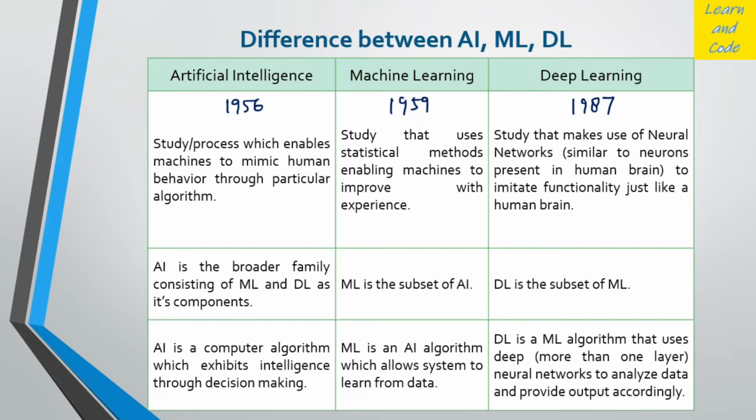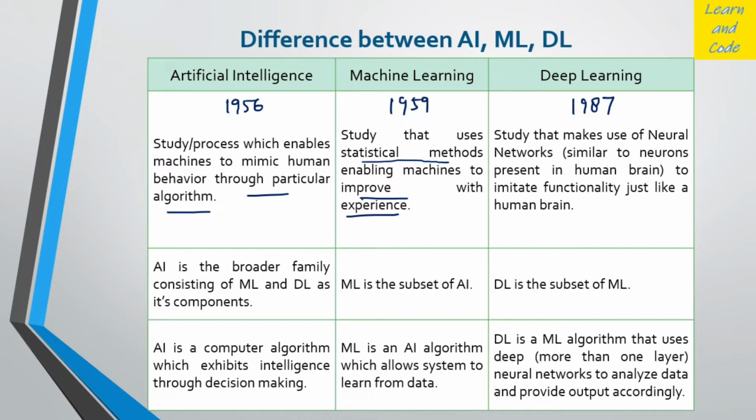First of all, what is AI? AI is the process which enables machines to mimic human behavior through particular algorithms. Through some AI algorithm, we want machines to behave like humans. Machine learning uses statistical methods. Whenever we talk about statistical methods, that means we are talking about data. They enable machines to improve with experience. So with training, the machine learning algorithm's performance should improve. There is also a measure of performance.